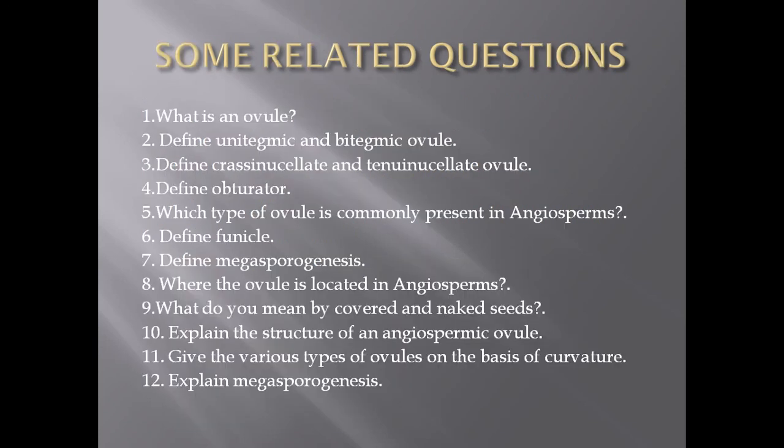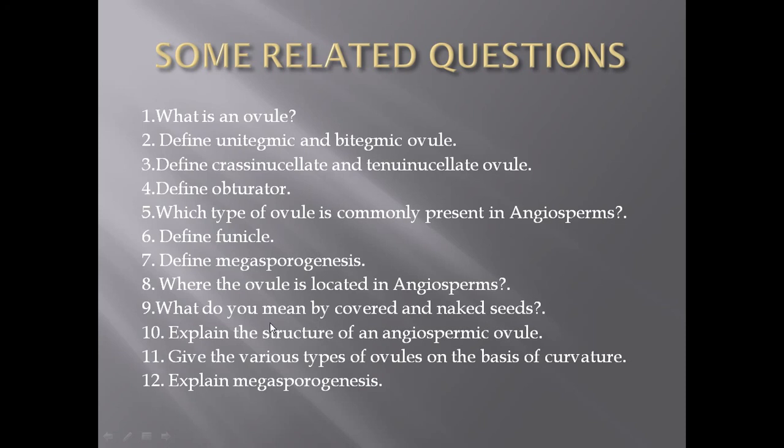Then there are some questions related to this topic which are frequently asked, and there can be many more also, like what is an ovule, then define unitegmic and bitegmic ovule, then define crassinucellate and tenuinucellate ovule, define obturator, which type of ovule is commonly present in angiospermic plants, define funicle, define the process of megasporogenesis.